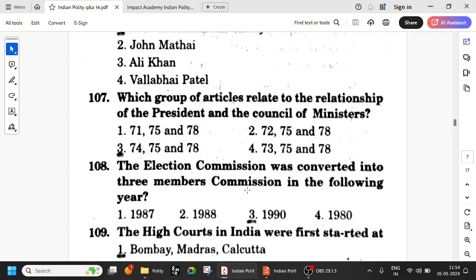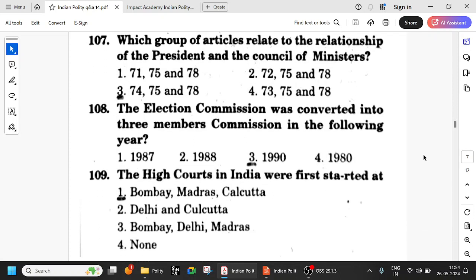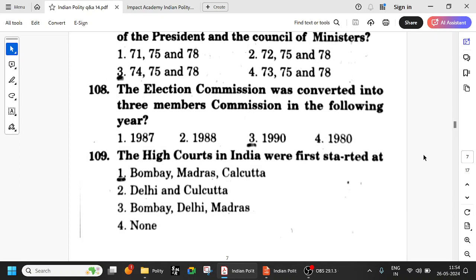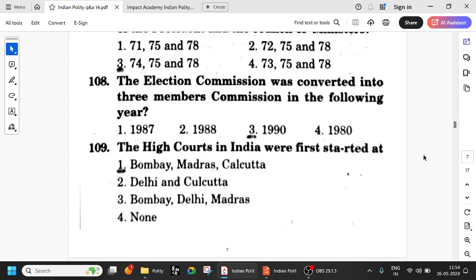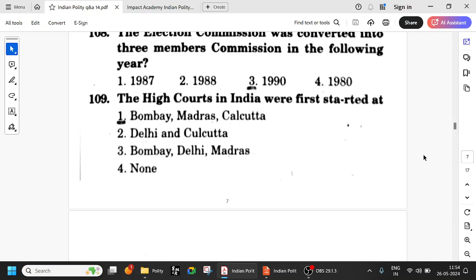Very, very important. The Election Commission was converted into a 3-member commission in the following year, 1990. Try to remember. Previously, there was only one election commissioner. Now it is a 3-member body. The high courts in India were first started at Bombay, Madras, and Calcutta. We have seen already. We are not taking up the Supreme Court now. We have seen the Regulating Act and high courts. High courts were first started at Bombay, Madras, and Calcutta. In 1886 we have seen Allahabad High Court and so on. Even before that, Bombay, Madras, and Calcutta.